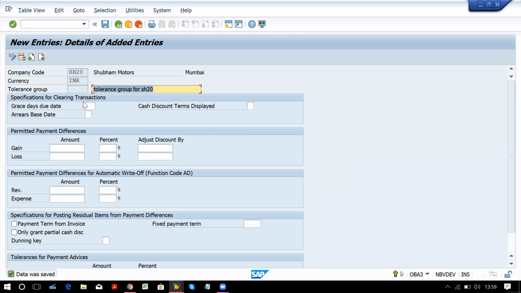So, specification for clearing transactions. Clearing transaction means payment entries. Every invoice has a due date, right? If you want to give some grace days for your due date, say the due date was 31st March, but you have not received any payment from the customer.